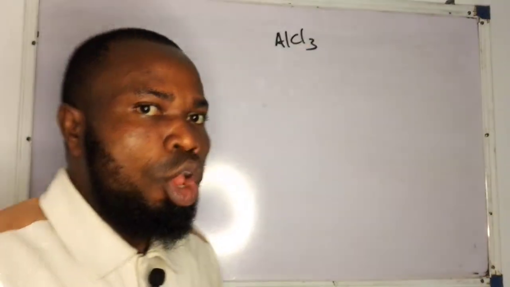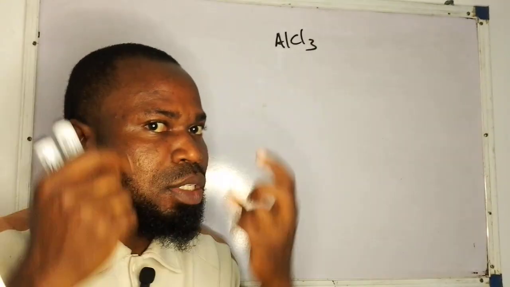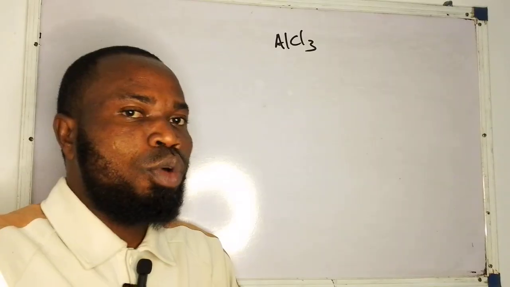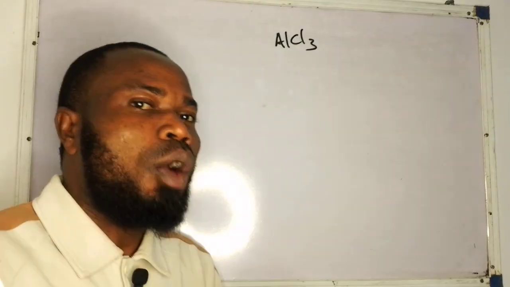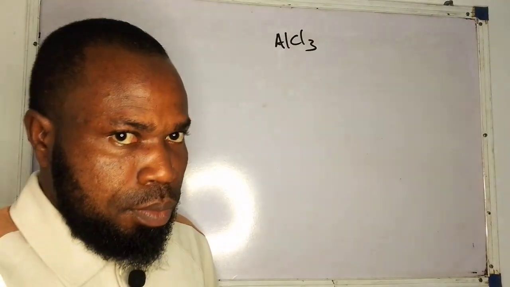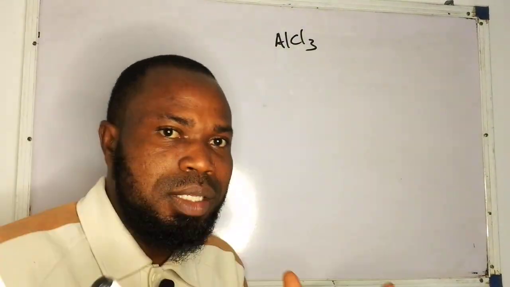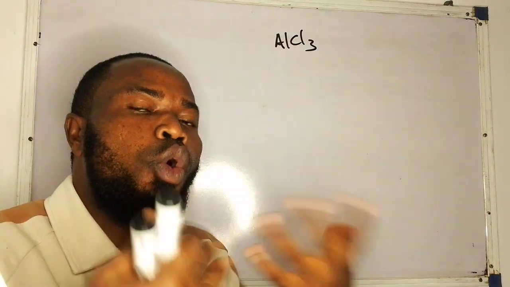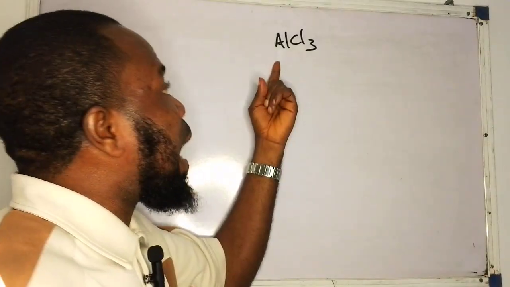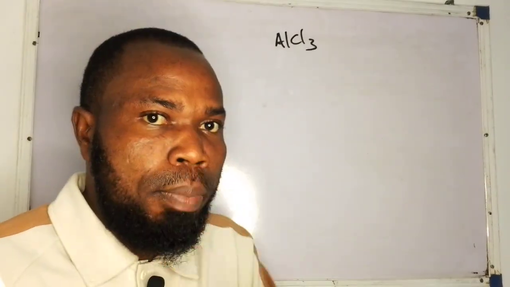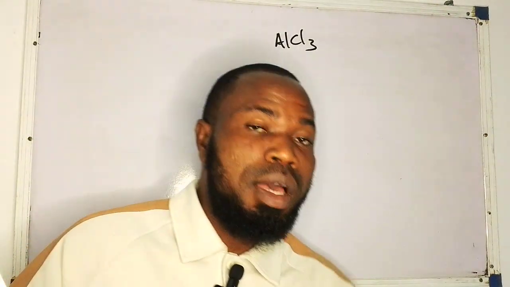We stated that for an electrovalent bond to happen, there must be a transfer of electrons, usually from a metal to a non-metal. That's one thing you must keep at the back of your mind. But we later said there are some exceptions, and one of them is aluminum chloride. The exception says that it's not all compounds with a metal and a non-metal that have an electrovalent bond, but this one exhibits a covalent bond. Remember, we also said that in an electrovalent bond, ions are formed.